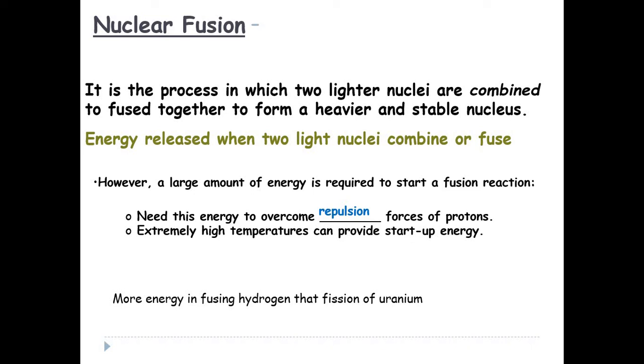So one positive charge, if you want to combine with another positive charge, as we are saying, there will be a combination of two nuclei. So two nuclei, of course, will have positive charges, and we know the principle that there will be repulsion between the same kind of charges, and attraction between the opposite kind of charges.